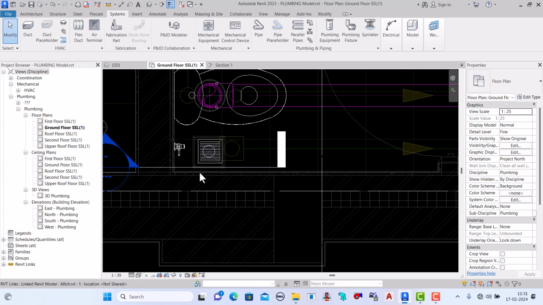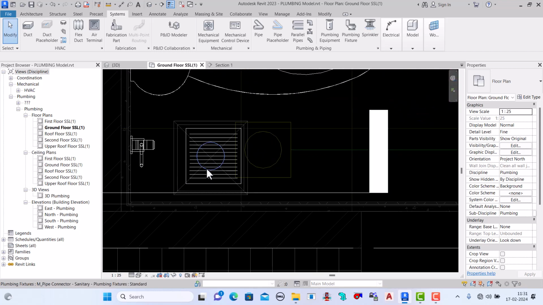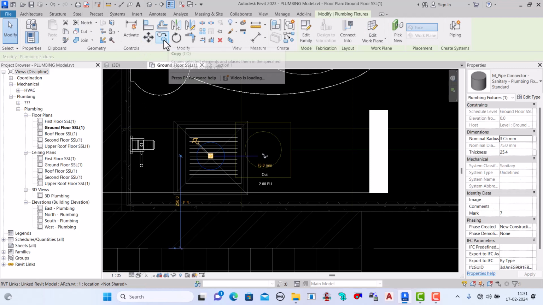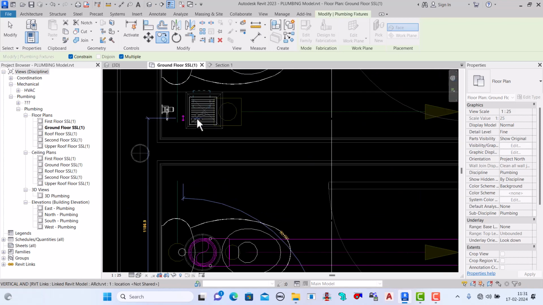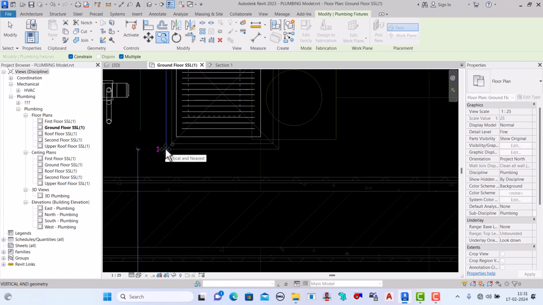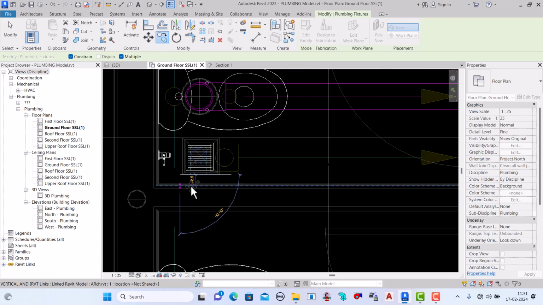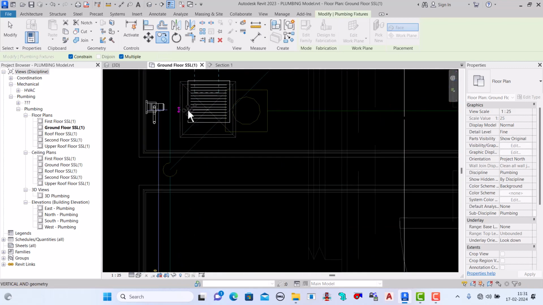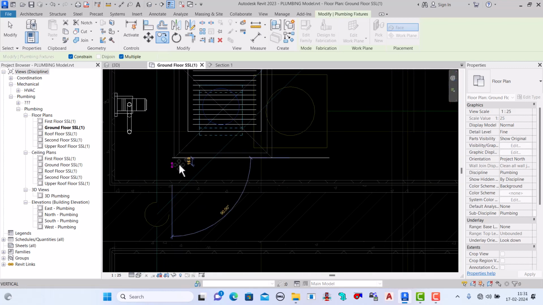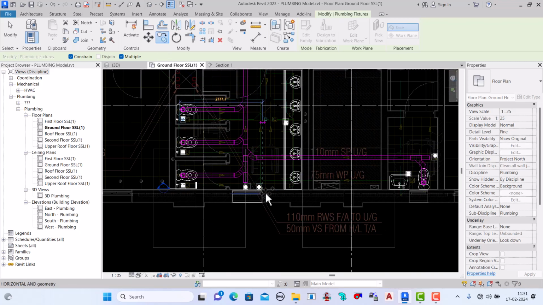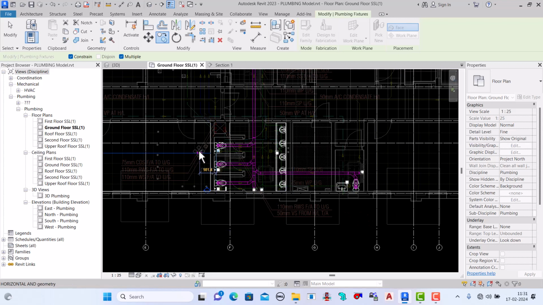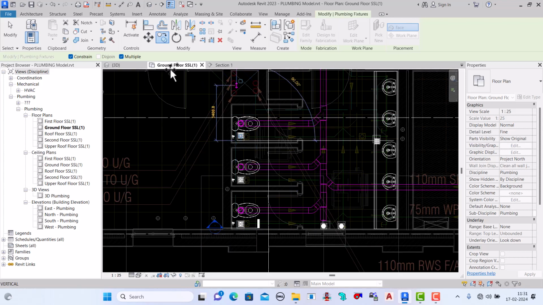We can copy this one from this point and place it everywhere, wherever required, only this bathroom.